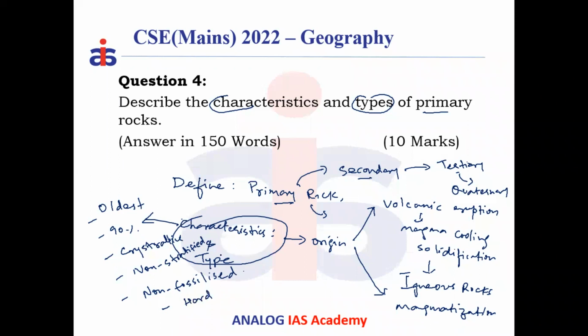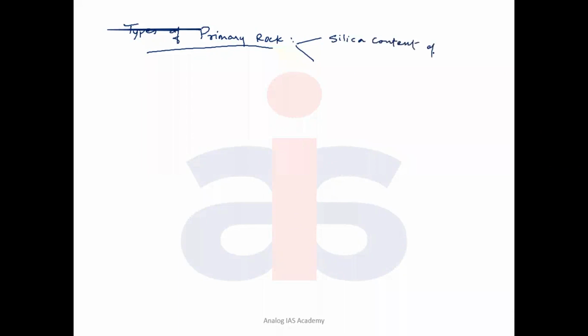Now, how do you divide these primary rocks? So the classification of primary rocks, the types of primary rocks. These types of primary rocks could be classified on two bases. On the basis of the silica content of magma which cools and solidifies, there are four subtypes under that.